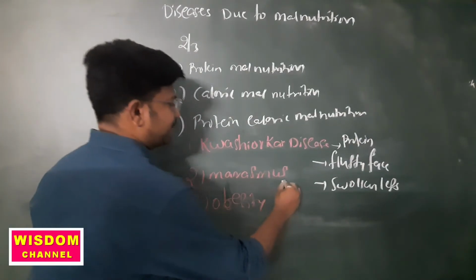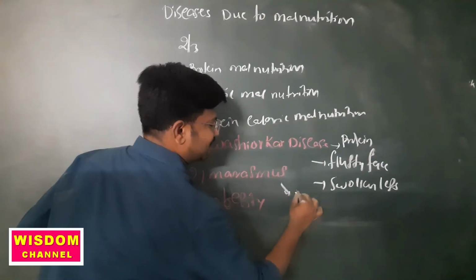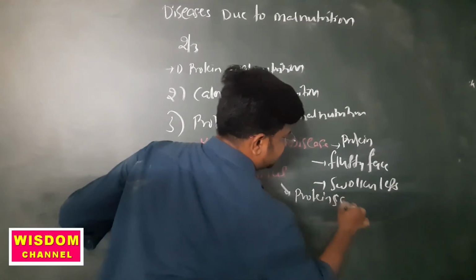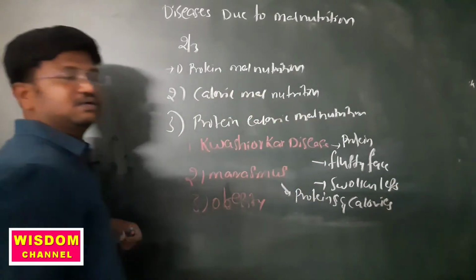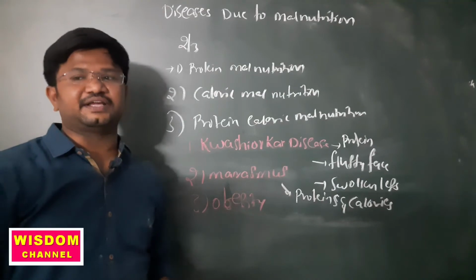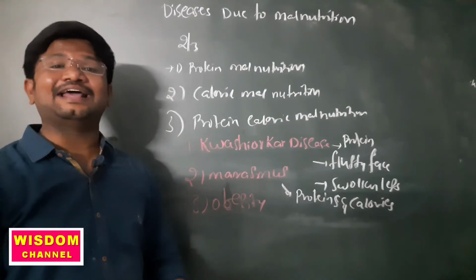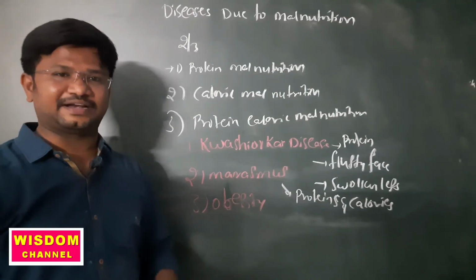Then coming to marasmus disease, those who have malnutrition of proteins and calories are affected by it, especially children born after an early second pregnancy.